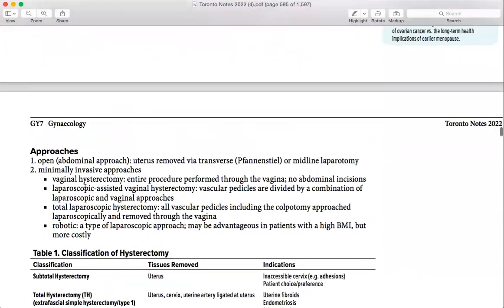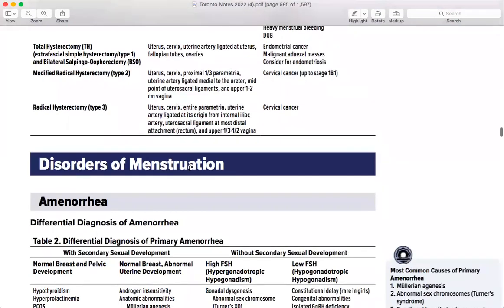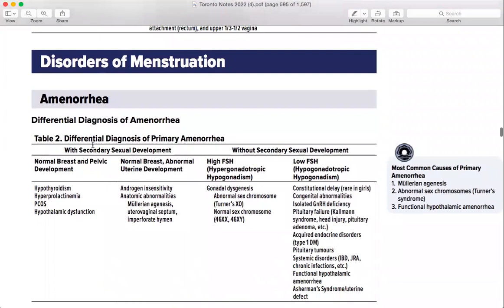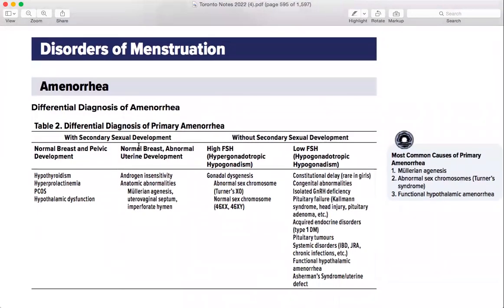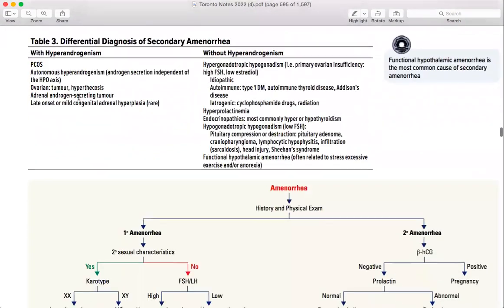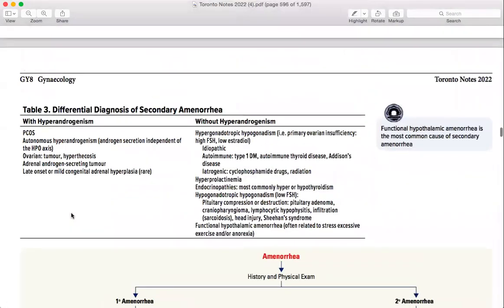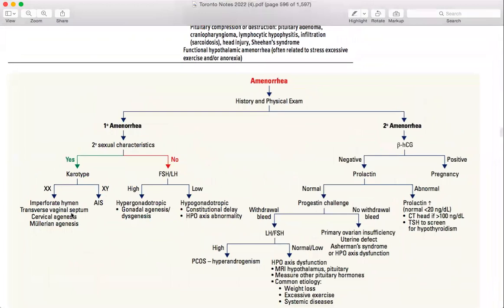We are going to do page number 7, disorders of menstruation. Amenorrhea, differential diagnosis of amenorrhea. Differential diagnosis, you need to remember all of them. It is divided into two particularly. First of all, when a patient presents to you, we are going to see whether the amenorrhea is primary or secondary. Let's move on to that cycle, the yellow box, figure 6 on page number 8. It is very easy for you to remember from here, and then we can go from there.